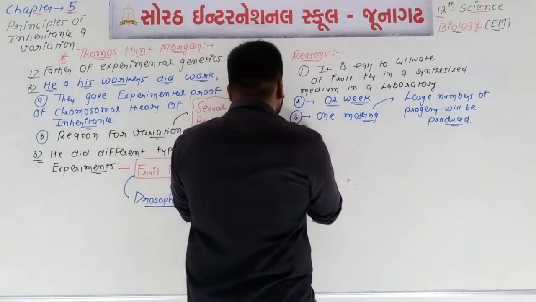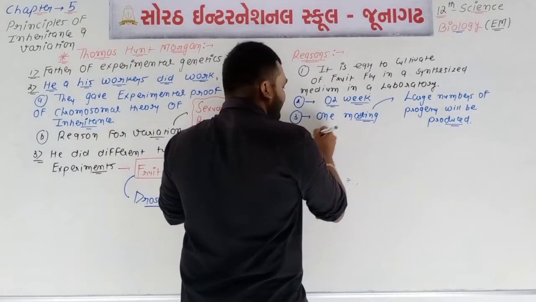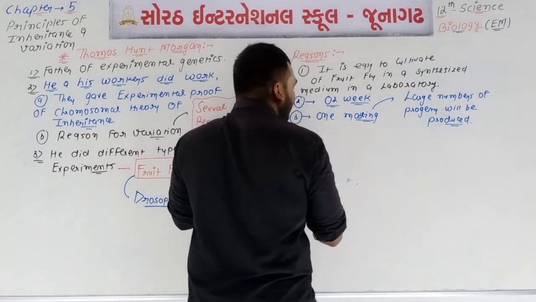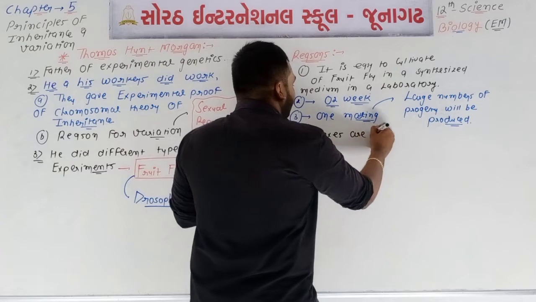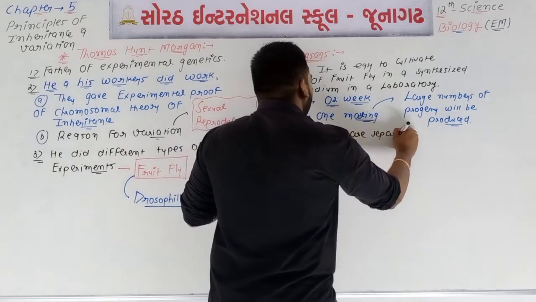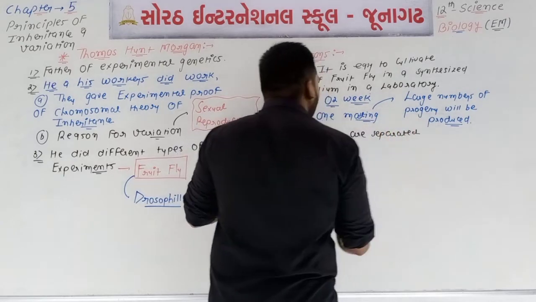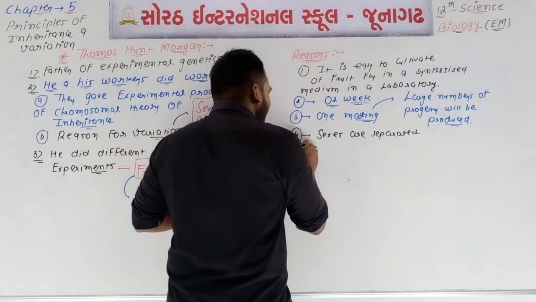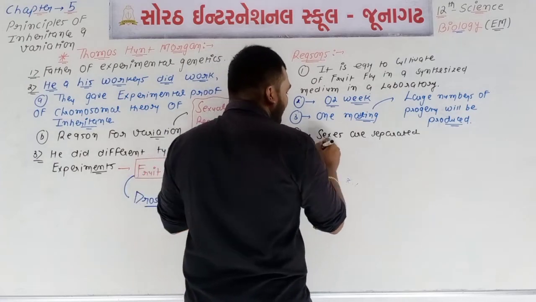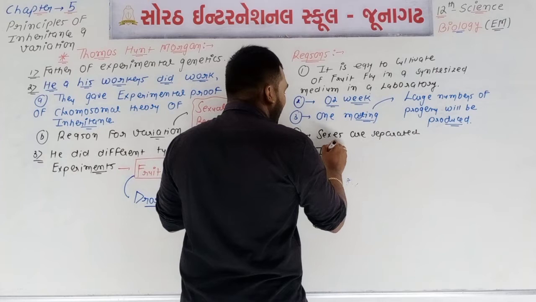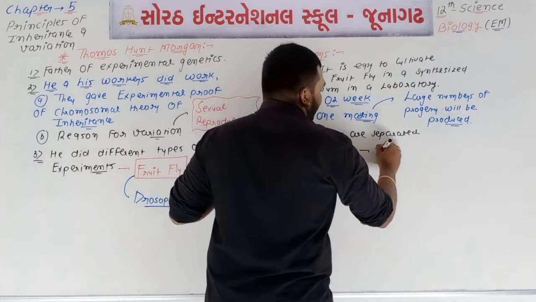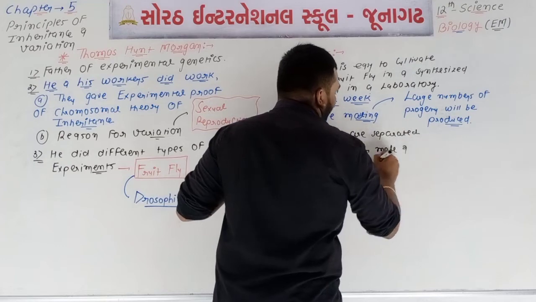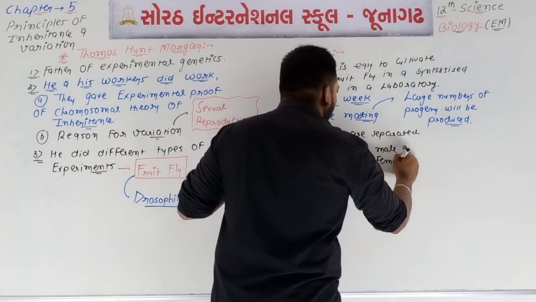What about reason number 4? Sexes are separated. Means these are dioecious animals, and because of it, it is easy to identify the male organism as well as the female organism.